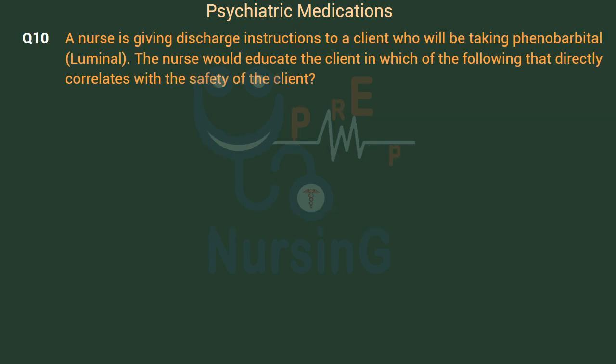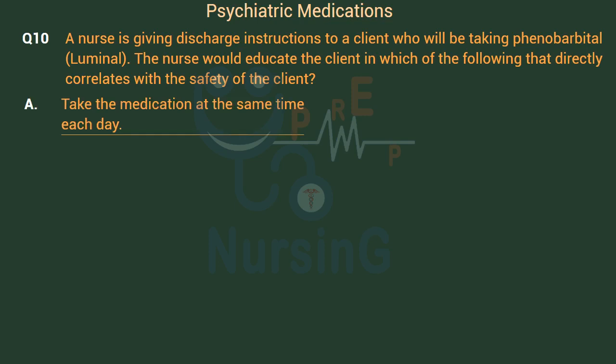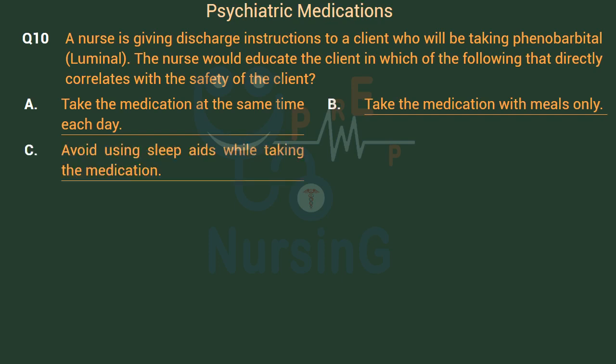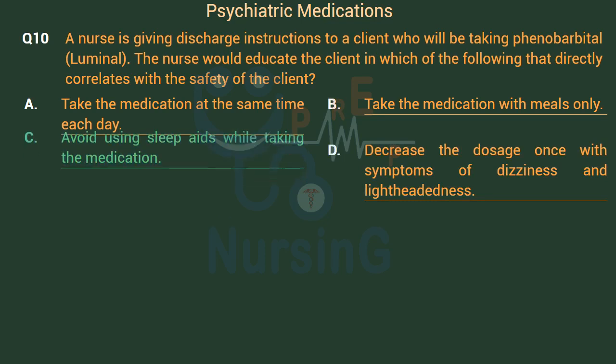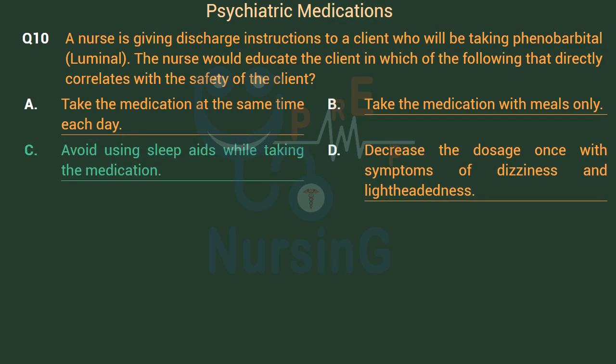A nurse is giving discharge instructions to a client who will be taking phenobarbital, Luminal. The nurse would educate the client in which of the following that directly correlates with the safety of the client. Option A, take the medication at the same time each day. Option B, take the medication with meals only. Option C, avoid using sleep aids while taking the medication. Option D, decrease the dosage once with symptoms of dizziness and lightheadedness. Right answer is Option C, avoid using sleep aids while taking the medication.